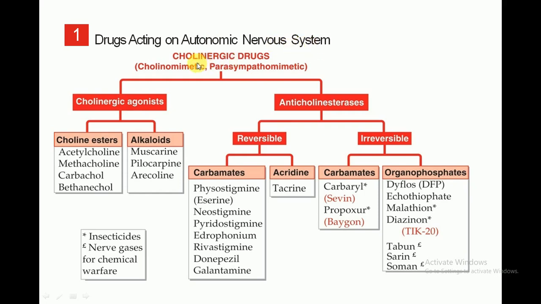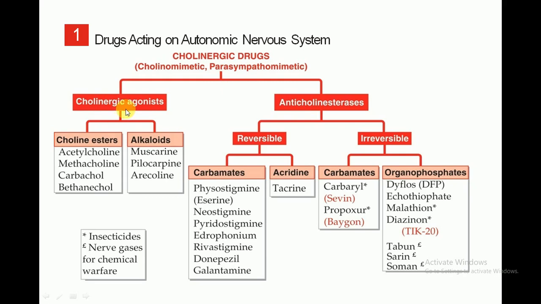So look here, these are cholinergic drugs, that is cholinomimetic and parasympathomimetics. Further, the parasympathomimetic drugs are divided into two groups.